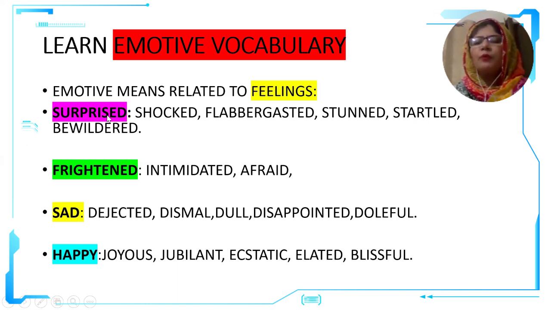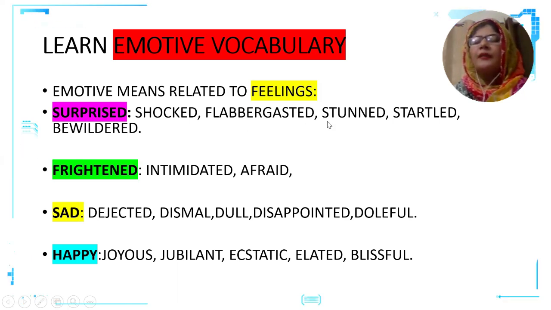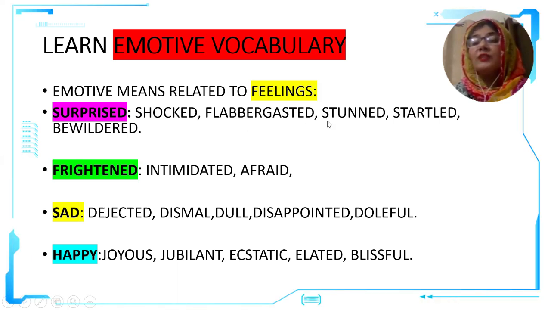It's a very popular word, and I have given you 5 synonyms of that. You should memorize all of them. There might be some more in this list as well, but shocked, flabbergasted, stunned, startled, and bewildered are some examples of synonyms of the word surprised.